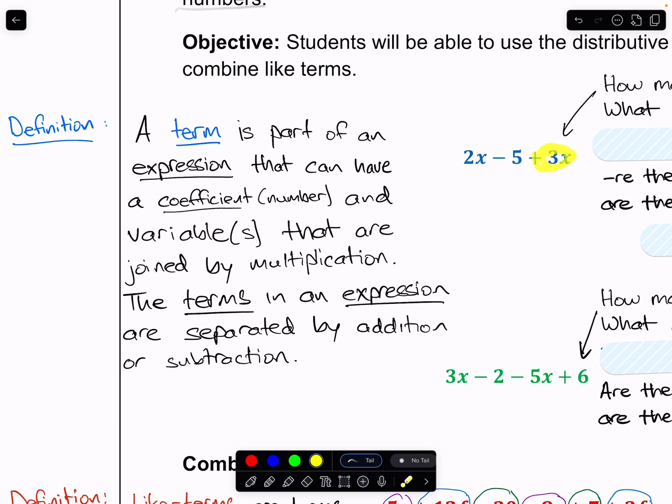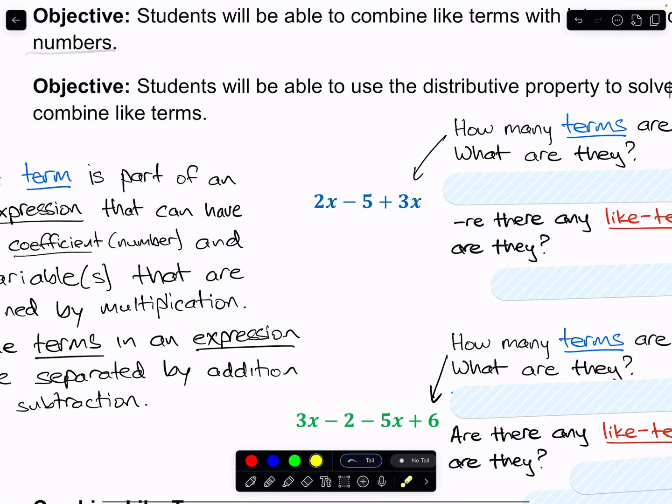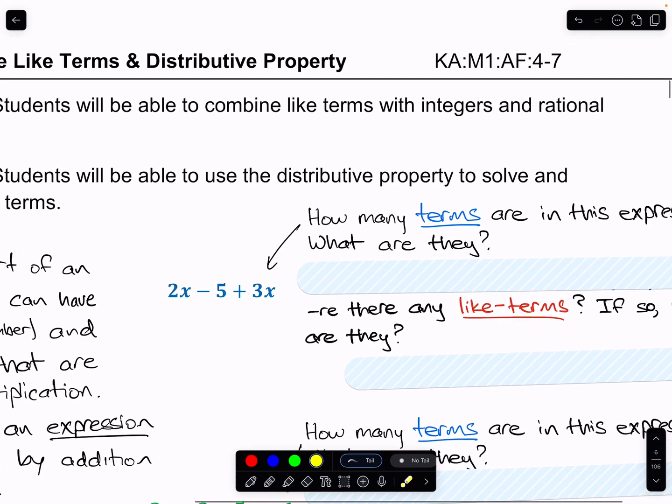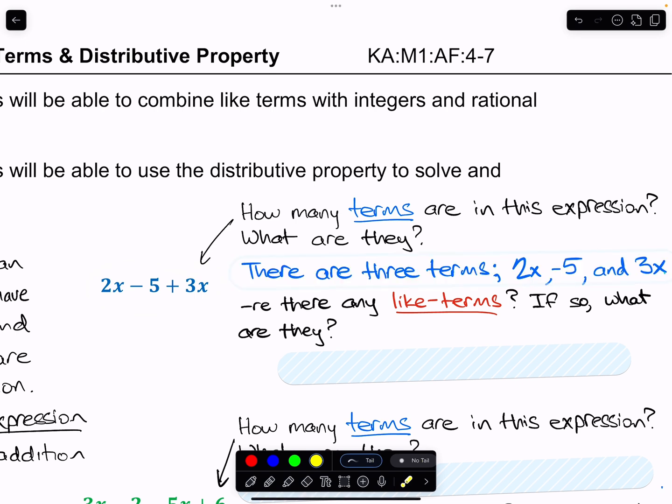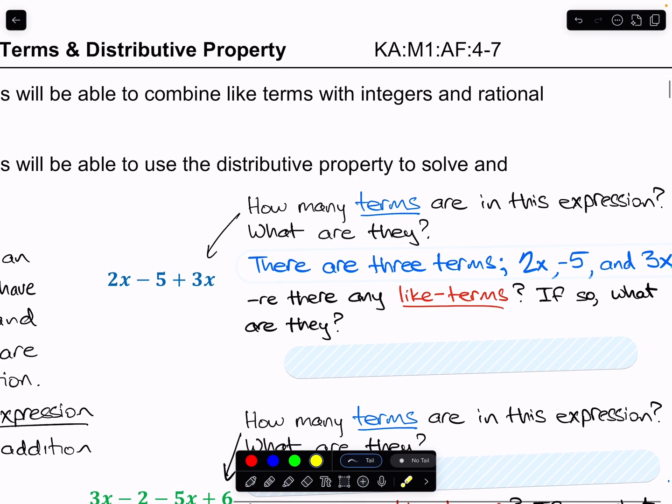So 3x is a third term. And I actually answered our first question in our example by saying that, but that's okay. So we have an example here. This expression, I'm asking you how many terms are in the expression and what are they? We just said there's 3 terms, 2x, minus 5, and 3x.